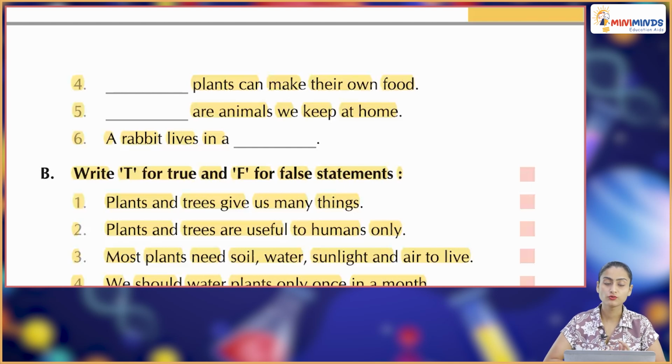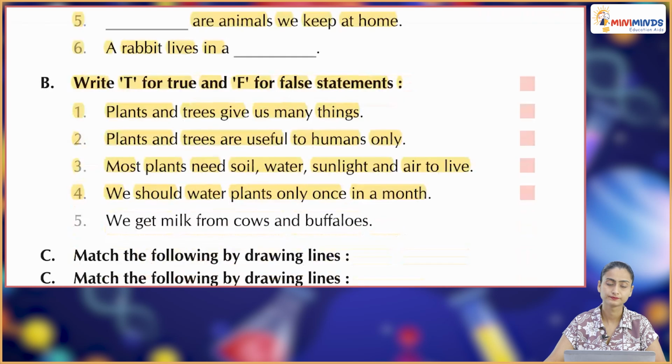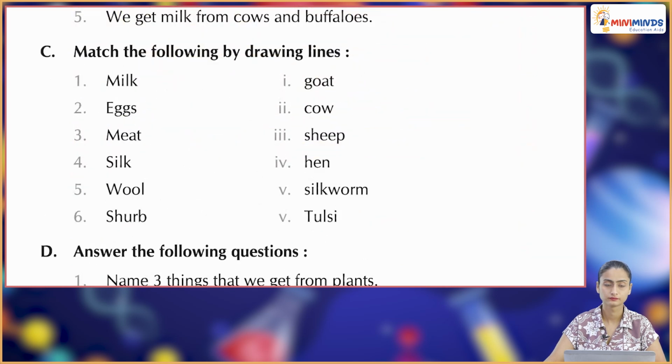Now write T for true and F for false statements. Plant and trees give us many things. True. Plants and trees are useful to humans only. False. Most plants need soil, water, sunlight and air to live. That is true. And we should water plants only once in a month. False. We get milk from cows and buffaloes. True.